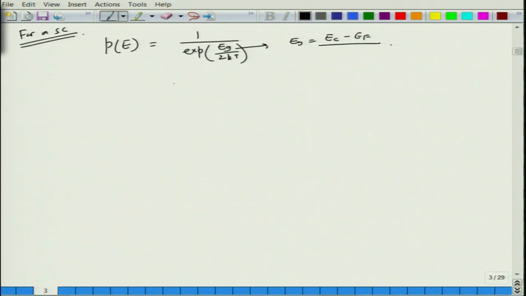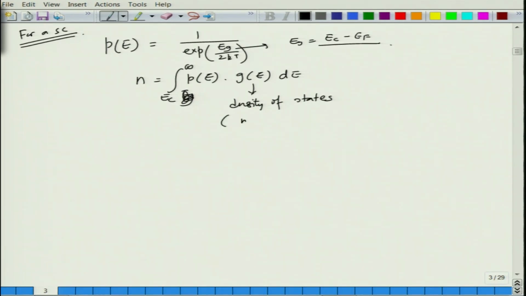And number of electrons is basically determined as the probability of occupation Pe, into density of states, and you have to integrate it for all the energies from Ec to infinity, where Ge is nothing but the density of states. We have not talked about it, but basically density of states means number of states per unit volume, per small energy interval dE.